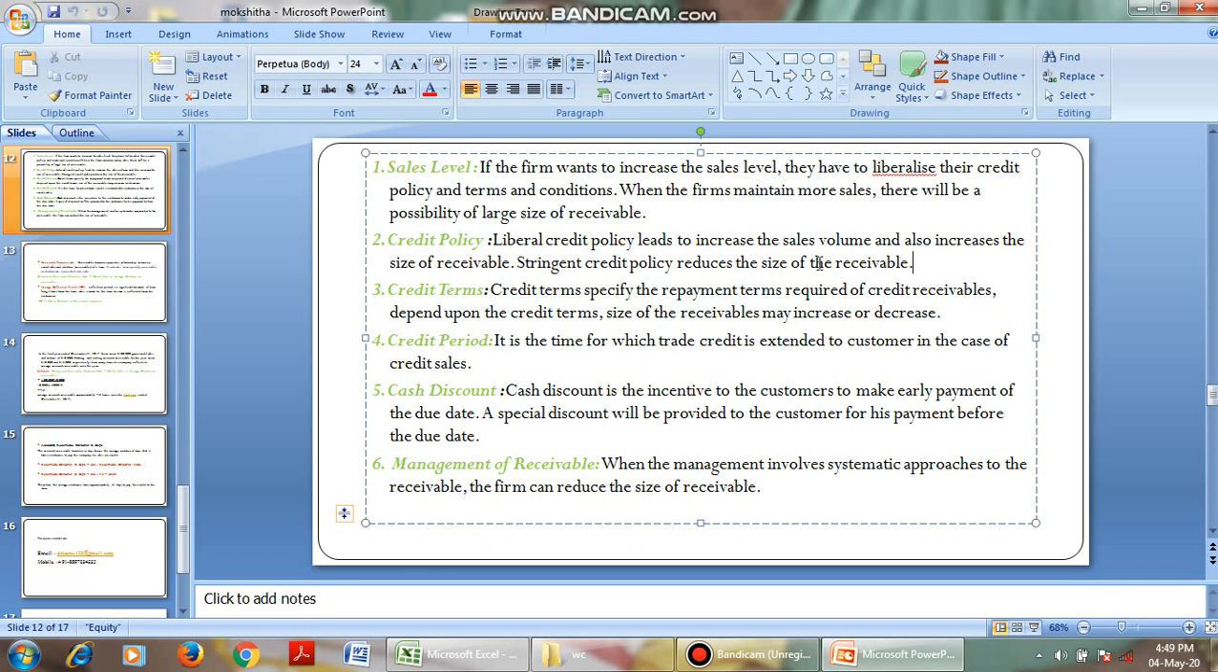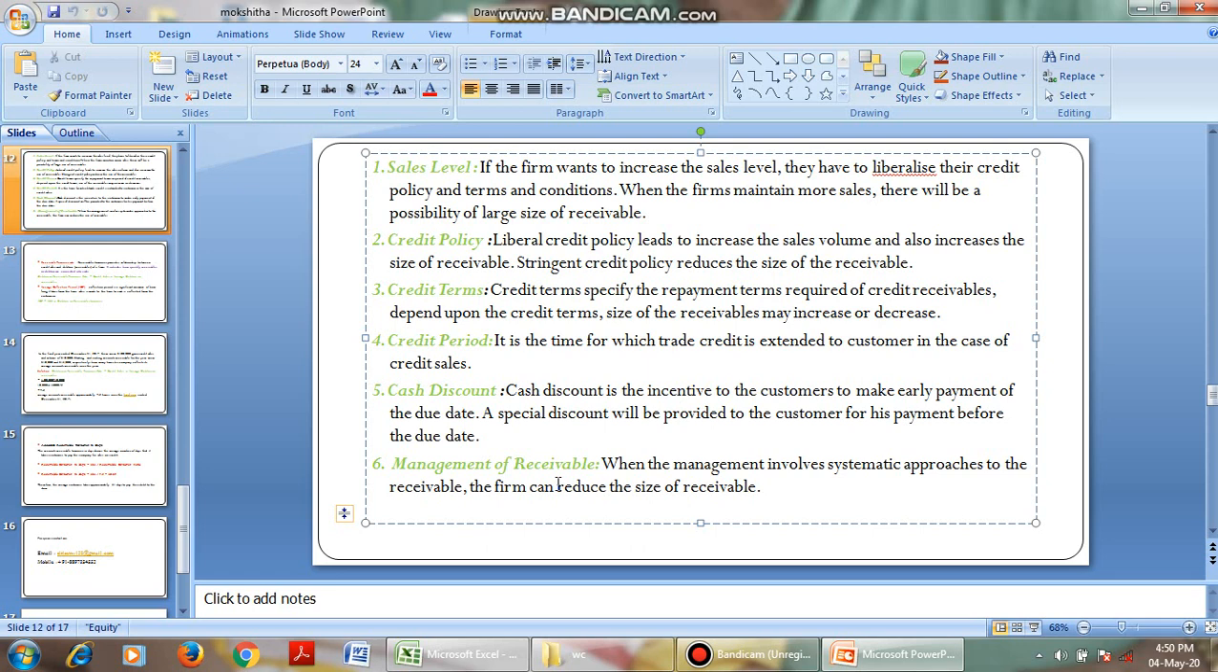That we call as cash discount. That is, cash discount is an incentive to the customers to make early payments, before the due date. We said that we are expecting payment after 3 months. If any customer has paid before 3 months, then we will give him a cash discount, or special discount, provided to the customers for payment before the due date. Okay. And management of receivables.